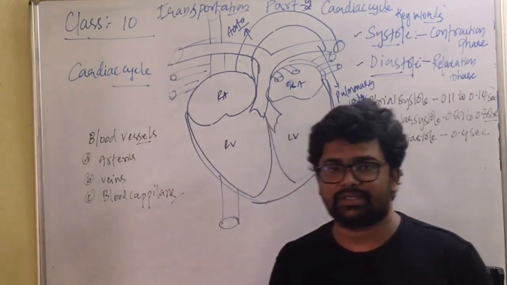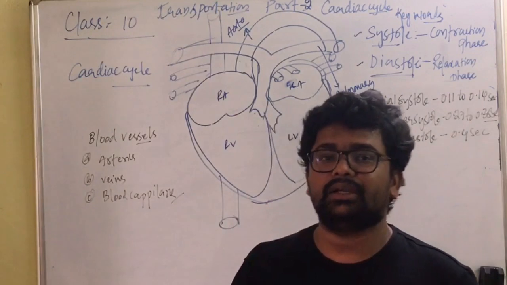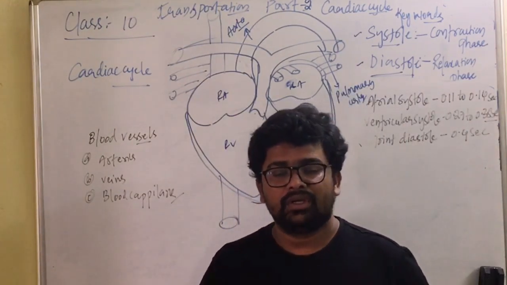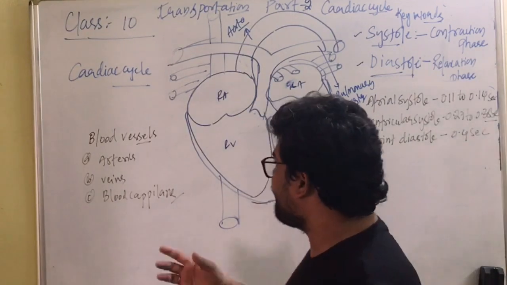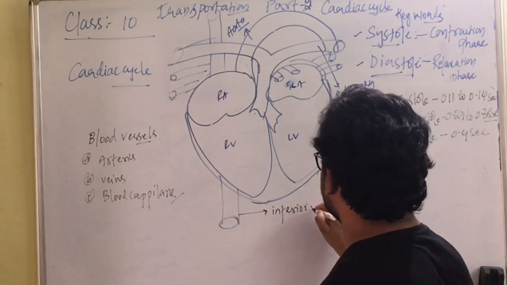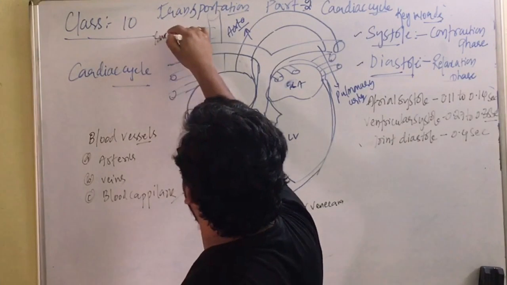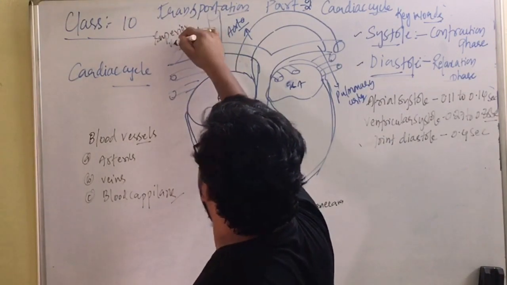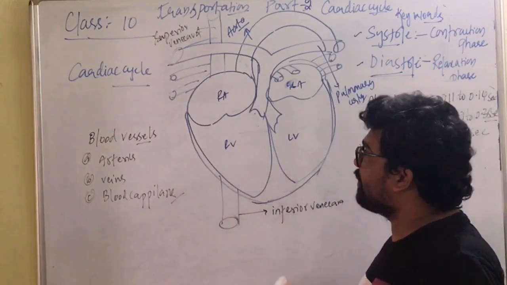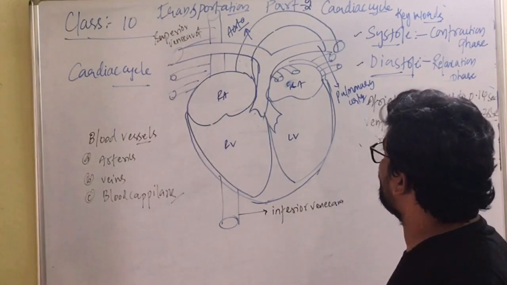Then what are veins? Veins are a type of blood vessels which collect blood from body parts to the heart. What type of blood do they collect? They collect deoxygenated blood from various body parts to the heart. For example, we have the superior and inferior vena cava. This is the inferior vena cava and the superior vena cava. They collect deoxygenated blood from the upper and lower parts of our body.